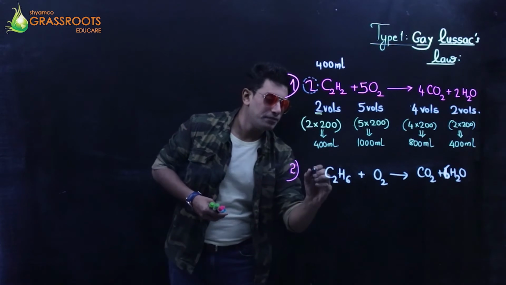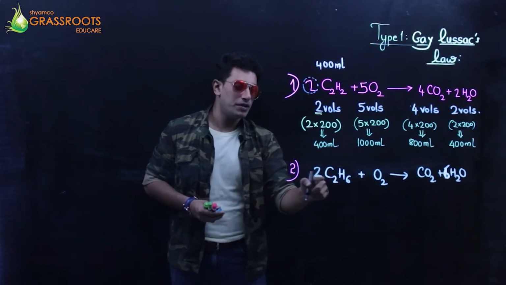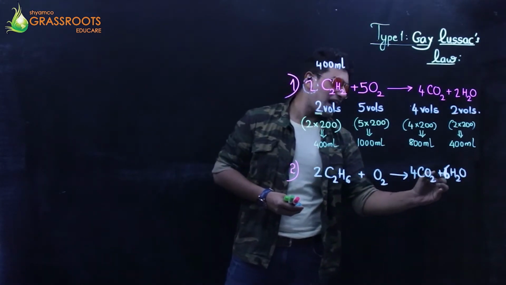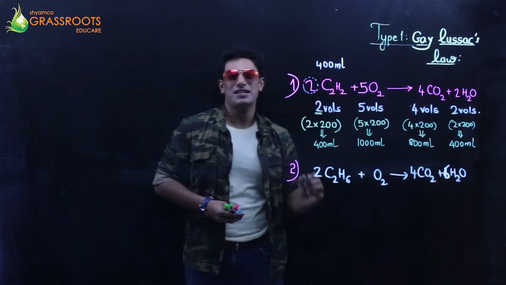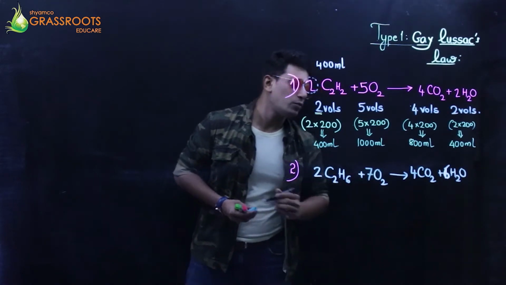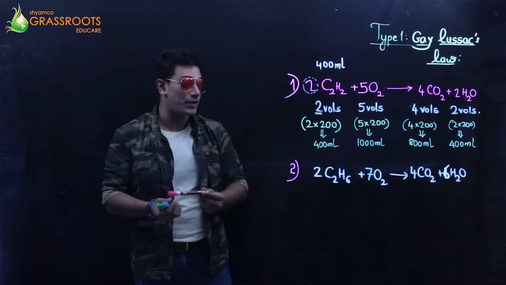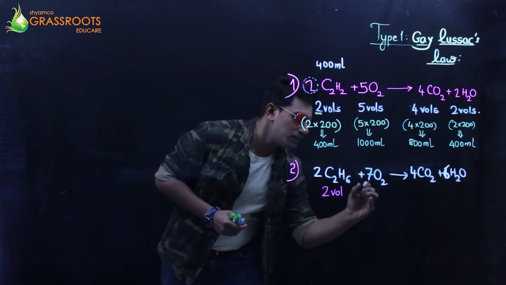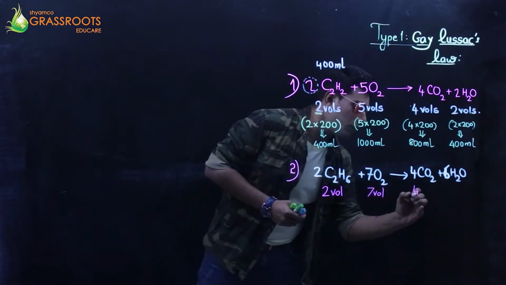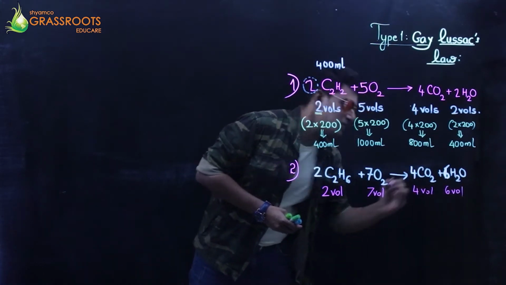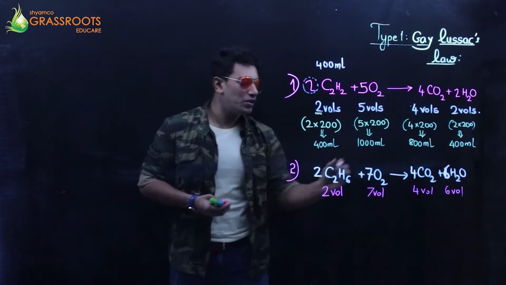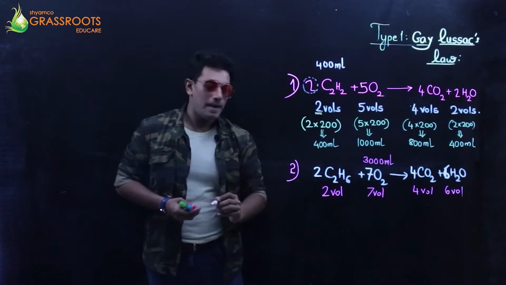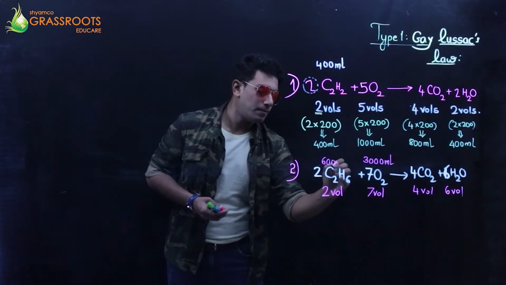Hydrogen is 12, hydrogen is 12. Carbon is 4, carbon is 4. And oxygen is 8 and 6, 6 plus 8, that's going to be 14, so 7 out here. This is the balanced chemical equation. Write down in terms of volumes. I have 2 volumes, 7 volumes, 4 volumes, 6 volumes. And above that, I have been told oxygen is 3000 ml and ethane is 600 ml.